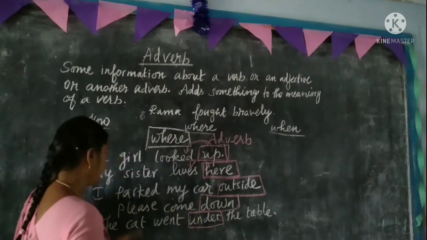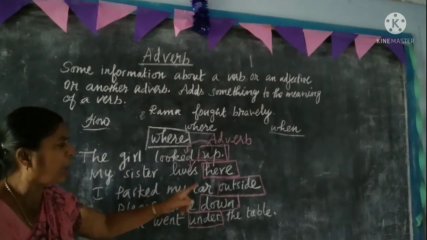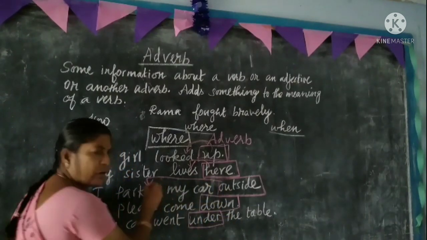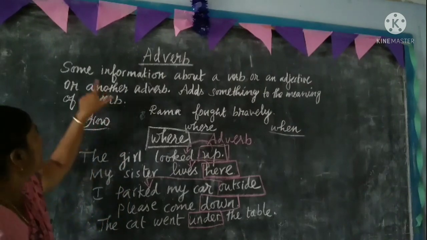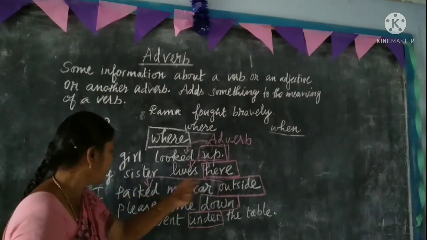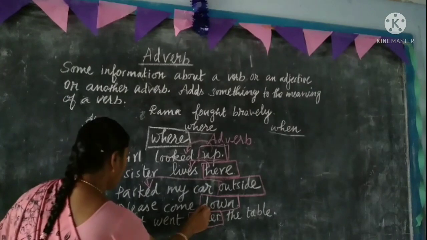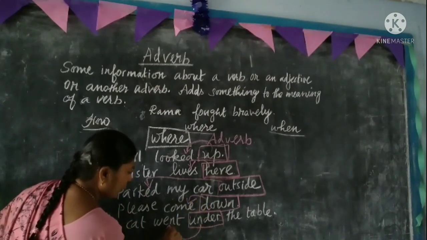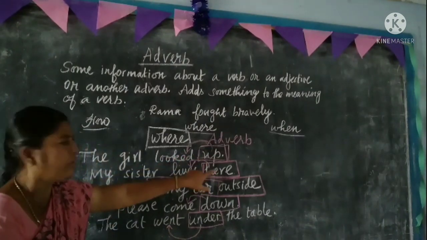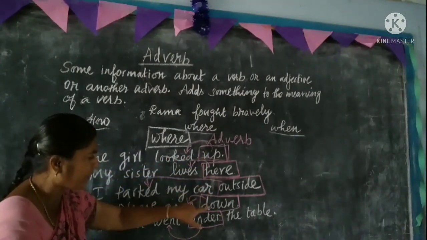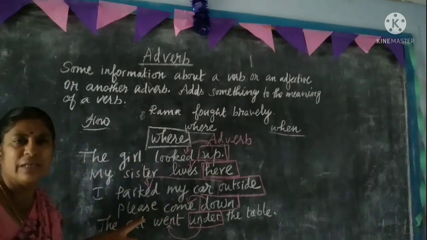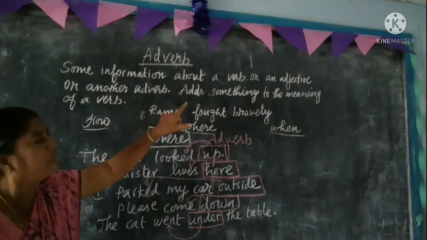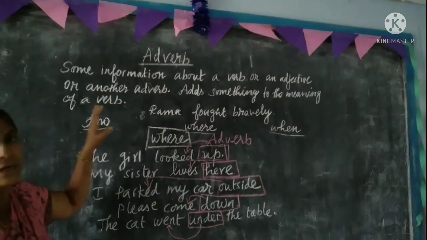See, I parked my car outside. So outside is about what? Parked only. Outside is about parked only. So come down. So here, under. So all these words, up, here, outside, down, under, all these words are adverbs. They give some information about a verb, an adjective, or another adverb.